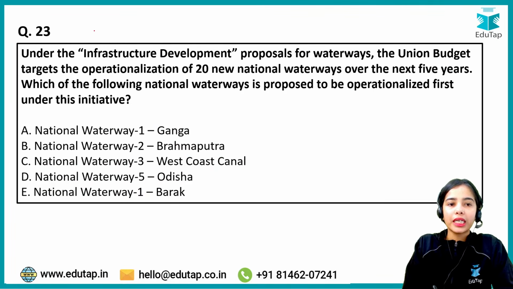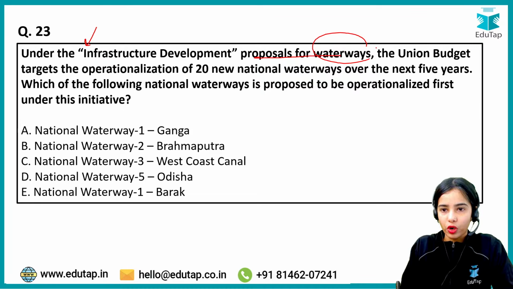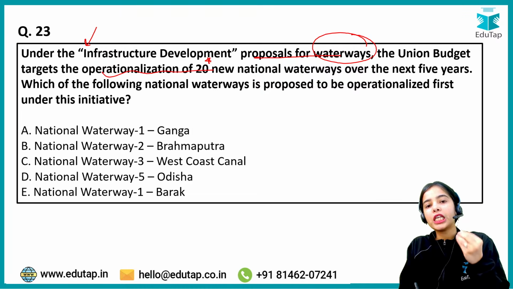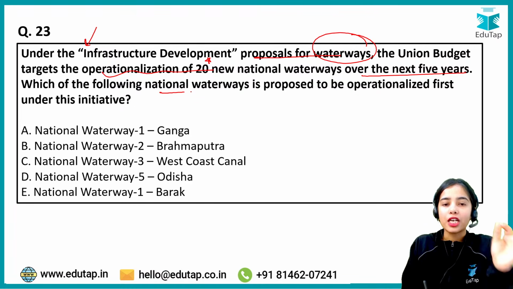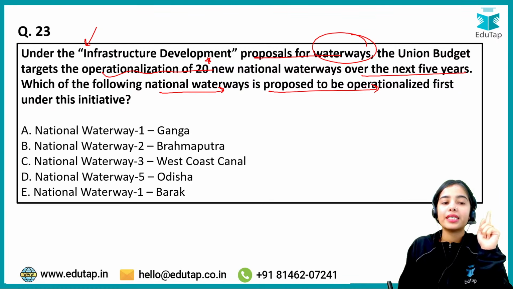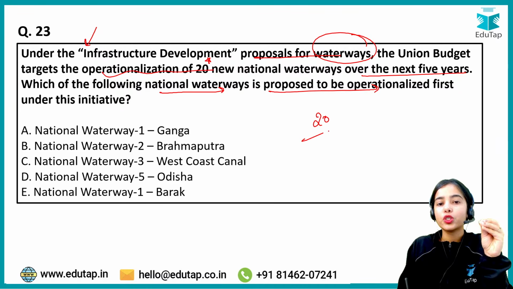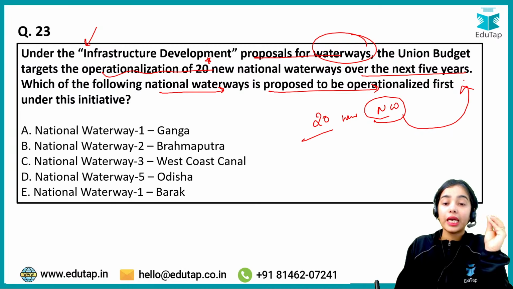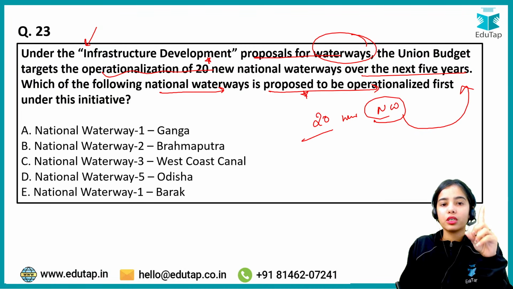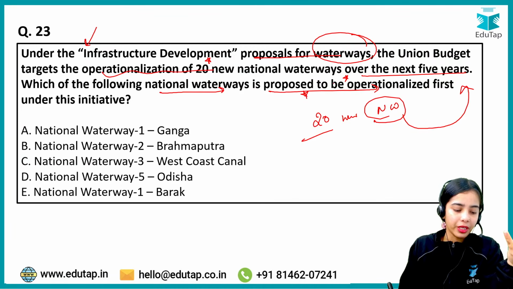Coming to the next question: under the infrastructure development proposals for waterways, the Union Budget targets the operationalization of 20 new national waterways over the next 5 years. Which of the following national waterways is proposed to be operationalized first under this initiative? Under this, the first waterway that will be operationalized is National Waterway 5 in Odisha.